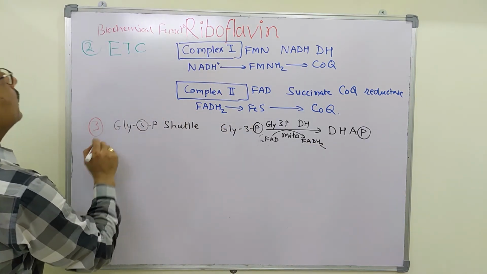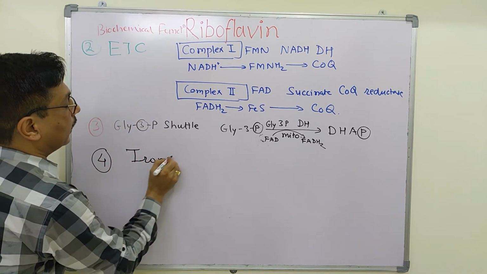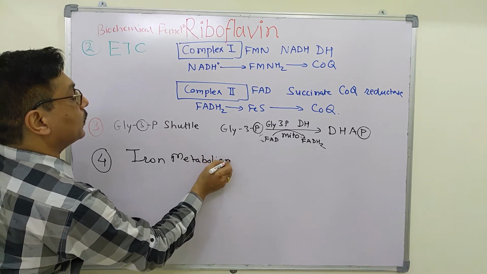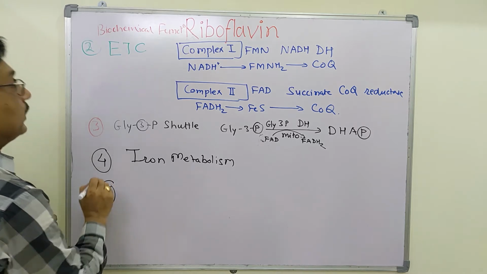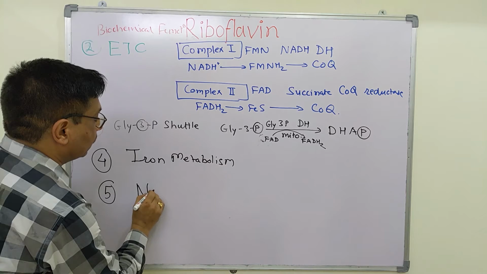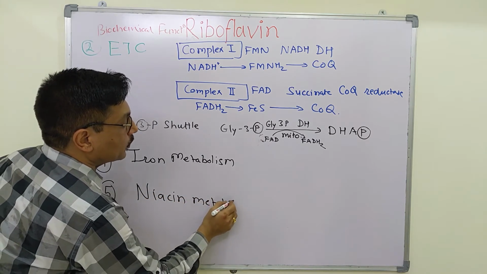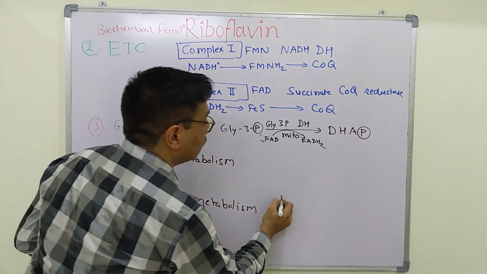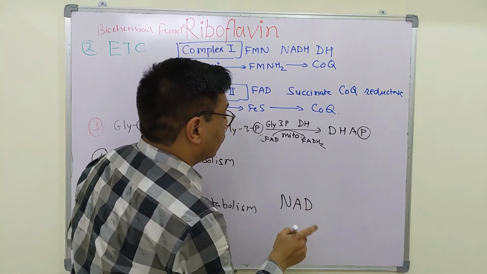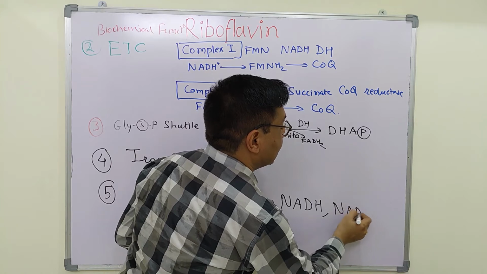Then riboflavin is also required for iron metabolism, and FMN and FAD are required for niacin metabolism. They are required for oxidation of NADH and NADPH.